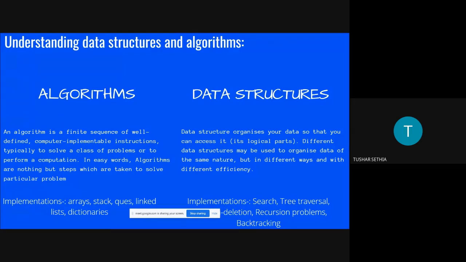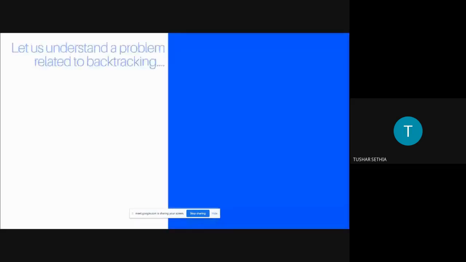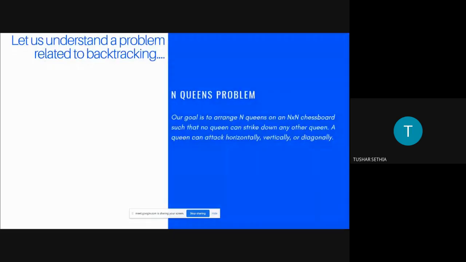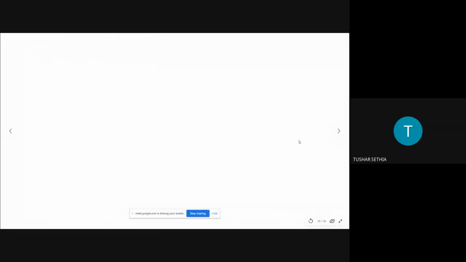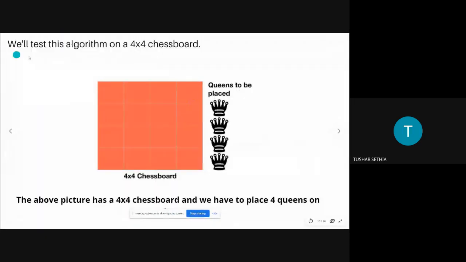Now I will explain one algorithm, that is a backtracking problem. Our goal is to arrange n queens on an n by n chessboard so that no queen can strike down another queen, and a queen can attack horizontally, vertically, and diagonally. We will see the solution. We will test this algorithm on a 4x4 chessboard, so there are 4 queens to place.